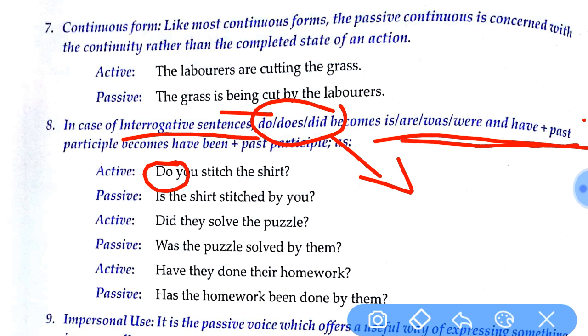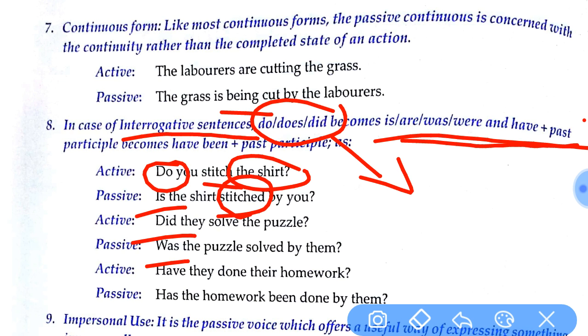So, do you stitch the shirt? What is the object here? The shirt. And the verb stitch is in simple present tense. So the simple present tense we change into: is the shirt stitched by you, using the third form of the verb, stitched. In the same way, did they solve the problem? This is past tense, so instead of is we use was: was the puzzle solved by them?